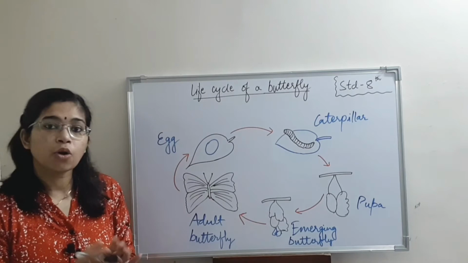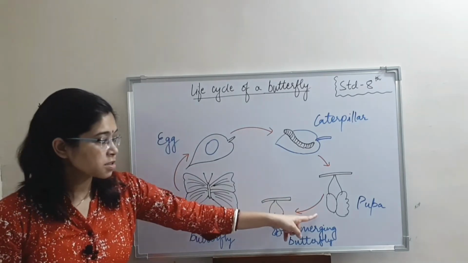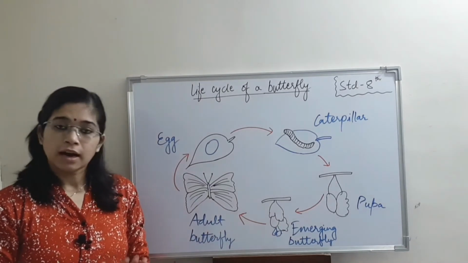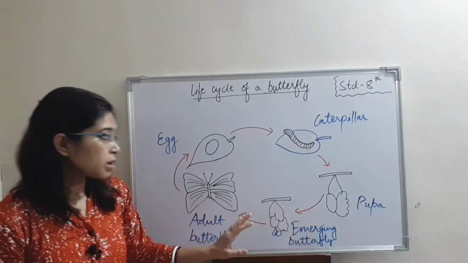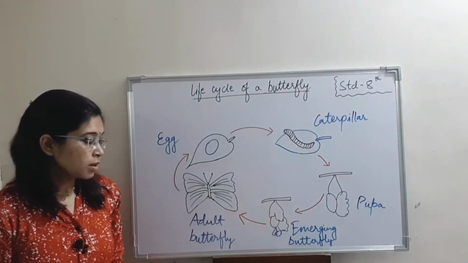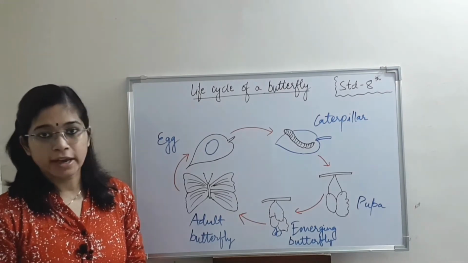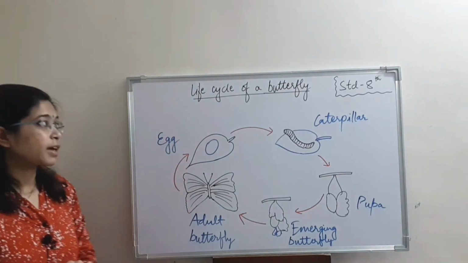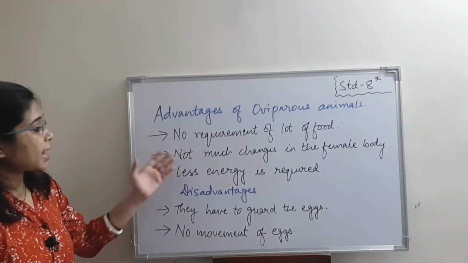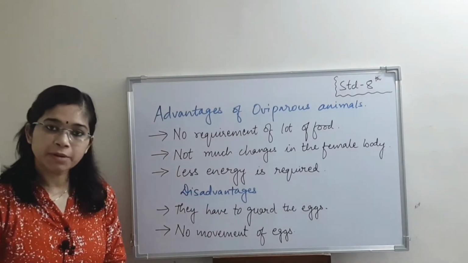Inside the cocoon, an organism is present which is known as pupa, or you can also say that this stage is known as pupa. After this, the pupa becomes mature and it comes out of this cocoon, which is now an adult butterfly, and it is ready to lay more eggs. So this was about the life cycle of a butterfly. In the last, we will see the advantages and disadvantages of oviparous and viviparous animals.